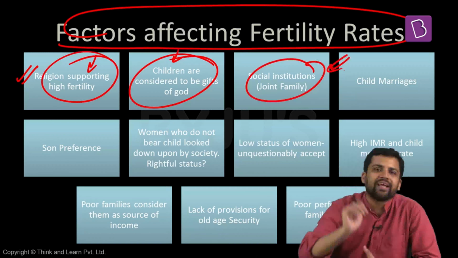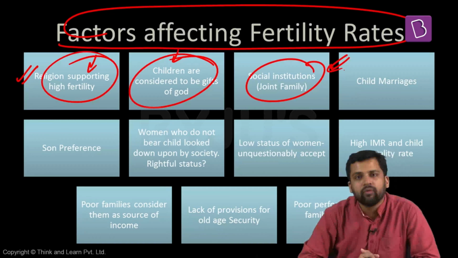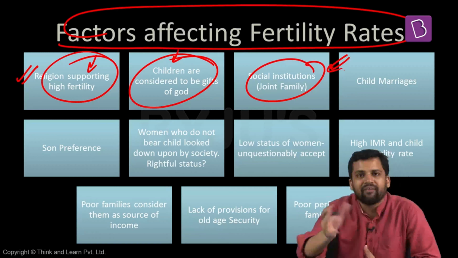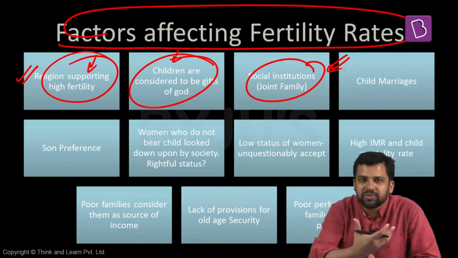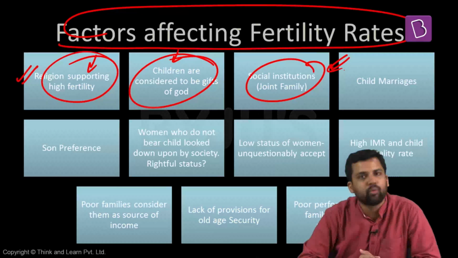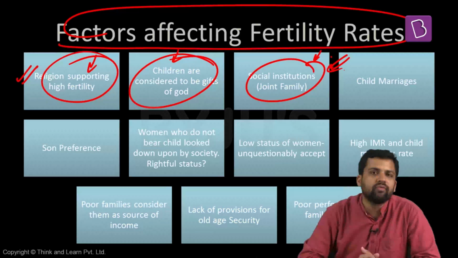Social factors include institutions like joint family. In joint families, there are higher chances of high fertility rate. Now, what could be the reason for this? Let's think about a nuclear family: husband and wife. How will they be able to manage if they are having 4-5 kids? In a joint family, there will be a kinship structure which can help in bringing up the children. Some support network is there. The grandparents, uncles and aunts will be there. But the same thing is not applicable in nuclear families. So generally, joint families are more conducive for having higher fertility rate.